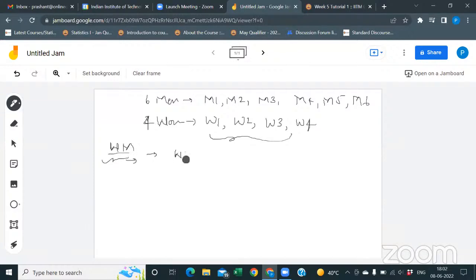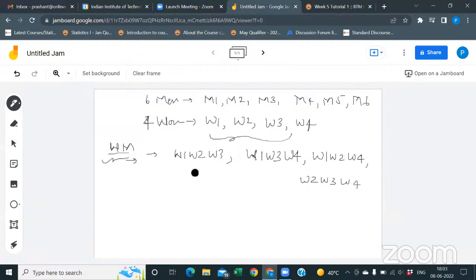It can be W1, W2, W3, and W1, W3, W4, and W1, W2, W4, and another one, W2, W3, W4. These are the possible pairs. Got it, Shrutika?